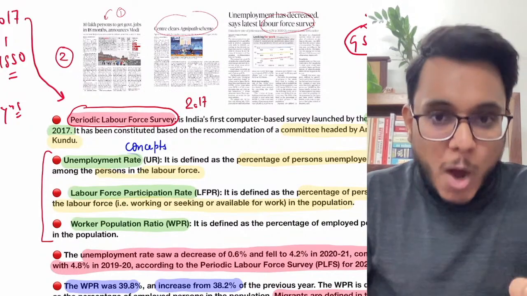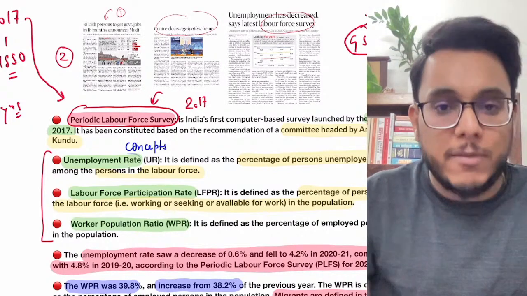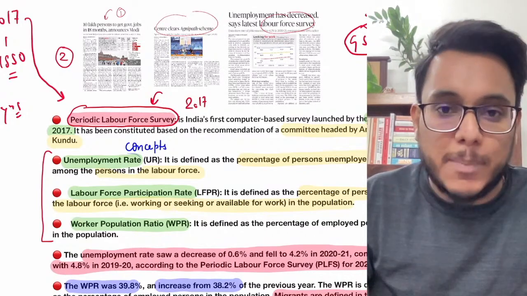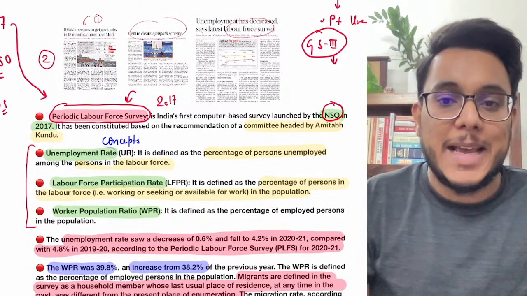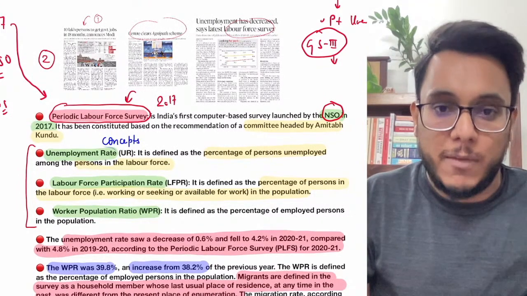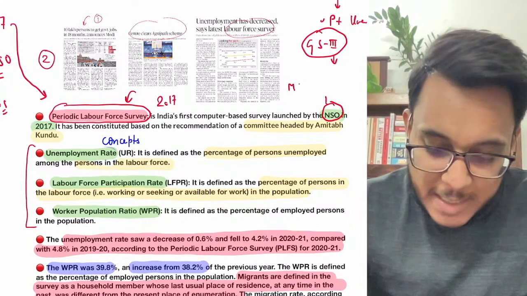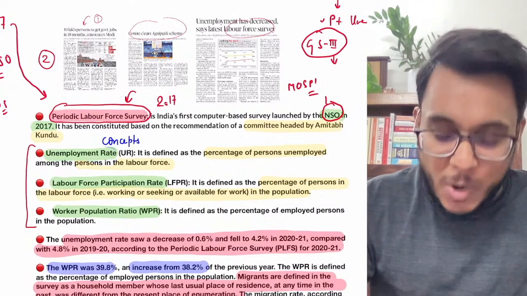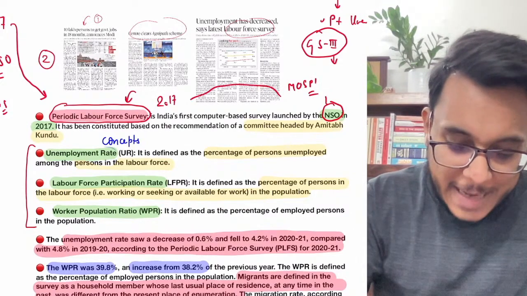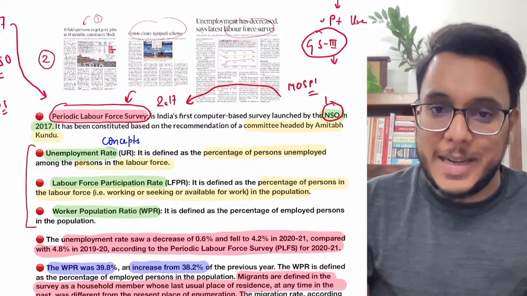So now, if we talk about unemployment, it is measured by the Periodic Labour Force Survey. Who carries out the Periodic Labour Force Survey? It is carried out by the NSO, the National Statistical Office. The NSO is under the Ministry of Statistics and Programme Implementation. So the NSO under MoSPI now carries out the Periodic Labour Force Survey. It measures unemployment in India.